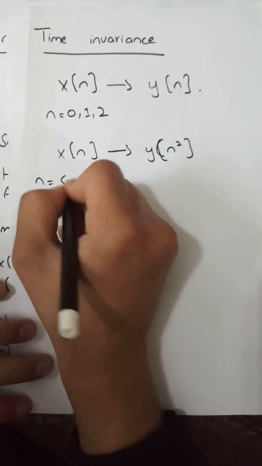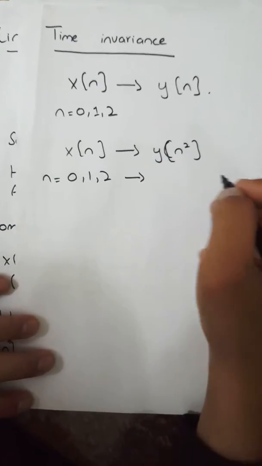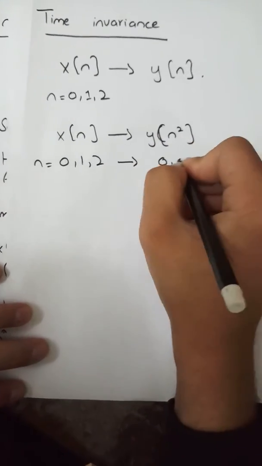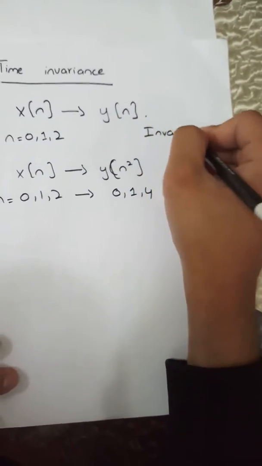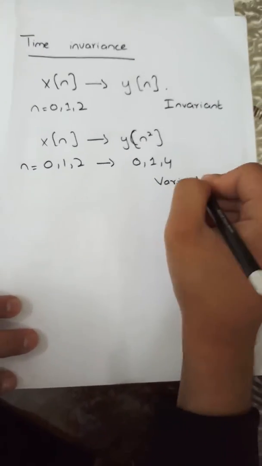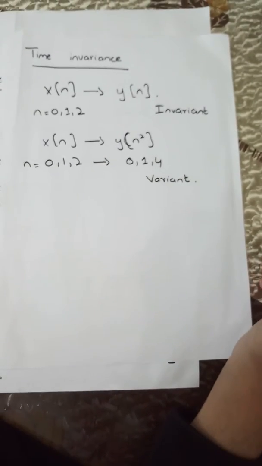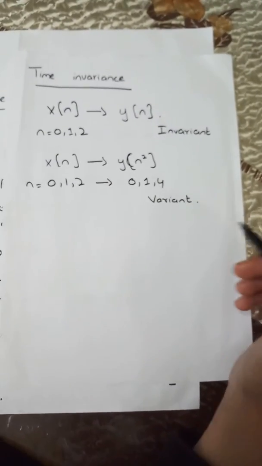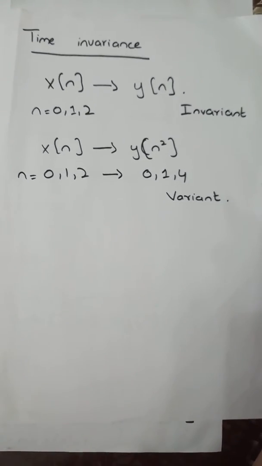If we give the values 0, 1, 2, then we will have the output 0, 1, 4. The first is time invariant and this is time variant. Why? Because it is varying with time.